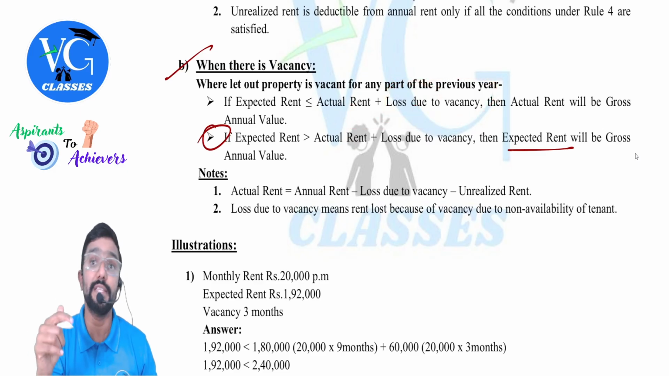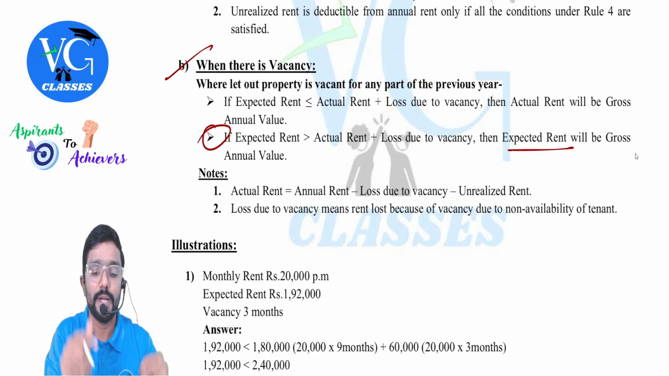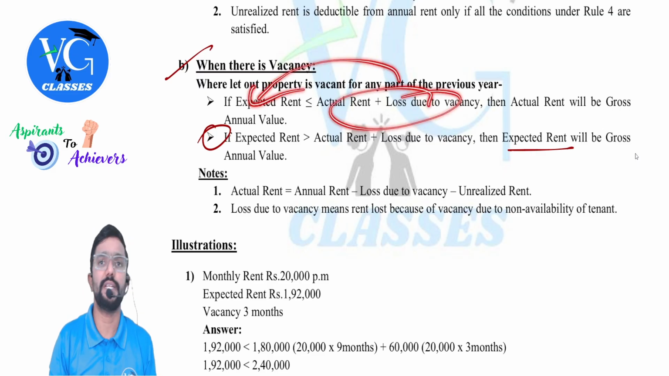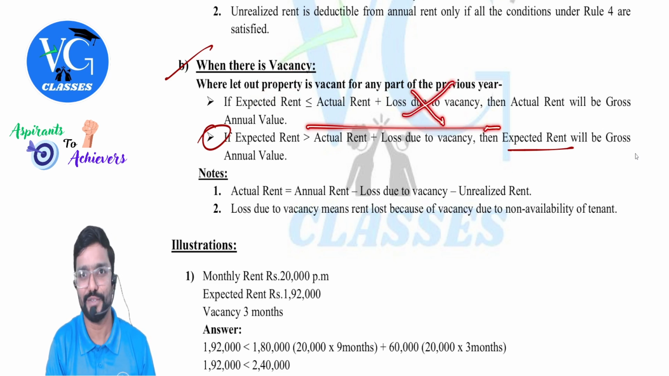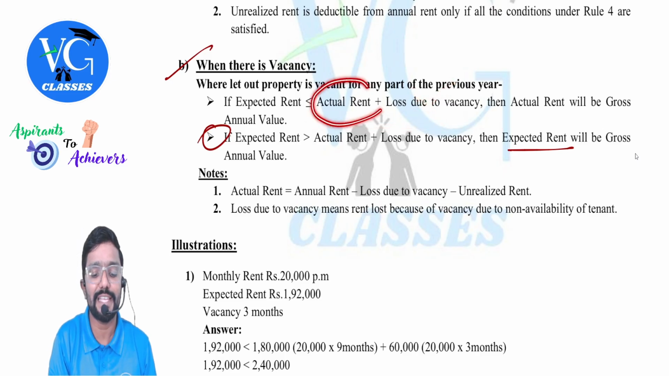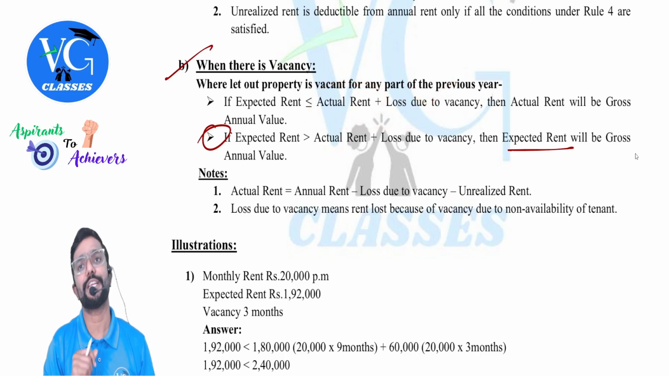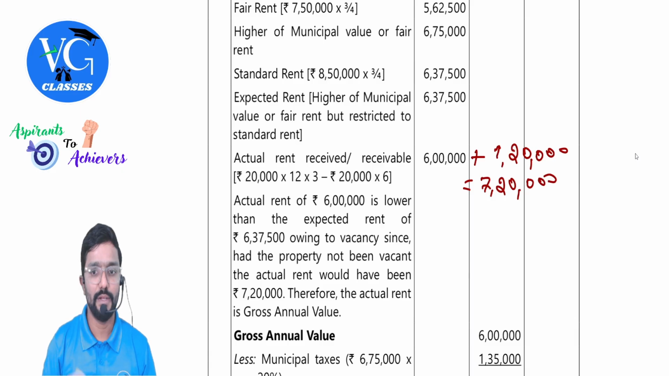If there was no vacancy, how much rent you would have got? Compare that with expected rent. Clear? Whereas if this side is more, we cannot tax you this because this is a loss. So what are we taking as the gross annual value? Only actual rent. Okay, sir.